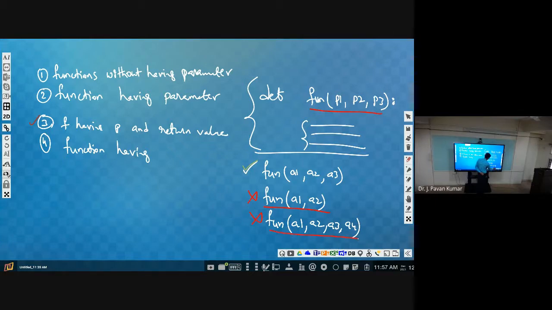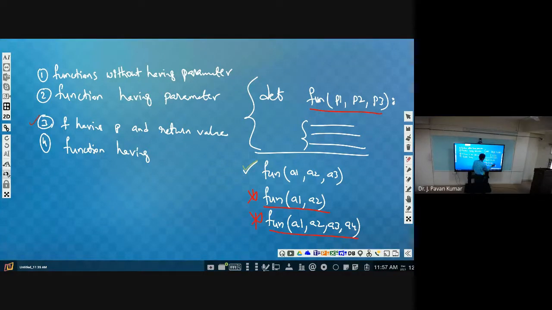Next, here we are passing 4 arguments, but the function definition has only 3 parameters, so it is also not allowed. We should pass the same number of arguments as the number of parameters. This is what we have discussed so far.